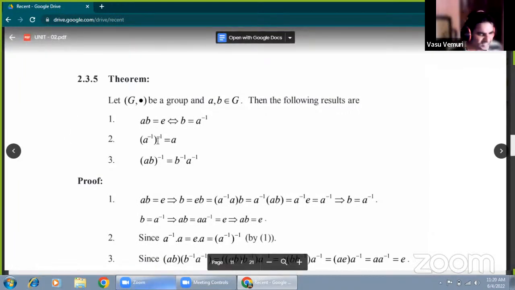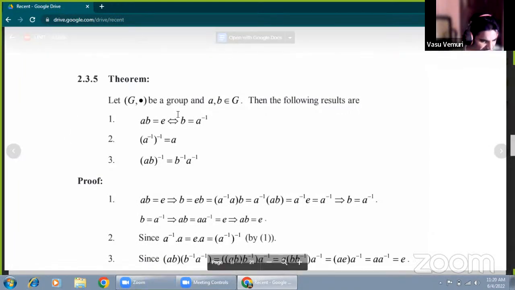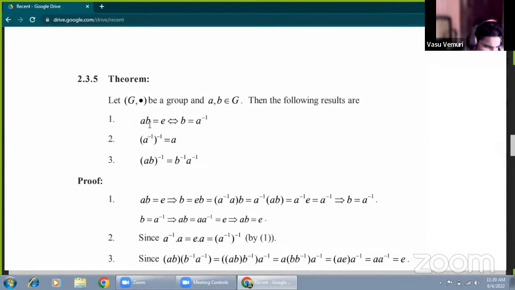This is also the first condition. Corresponding to the first condition is ab equal to e, referred to by the G4 condition. Here b is the inverse of a. Now if ab equal to e, by the G4 condition, what is the value of b? That value is a inverse. That is, the necessary and sufficient part is also satisfied here. The next property is the simple property: (a inverse) whole inverse equal to a. And the fourth one is (ab) whole inverse equal to b inverse a inverse. These three results are true.